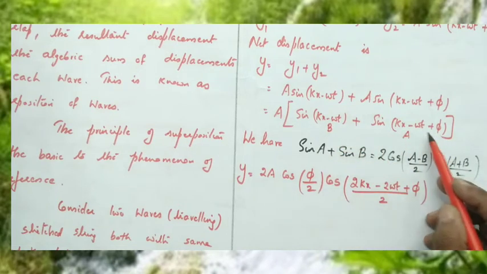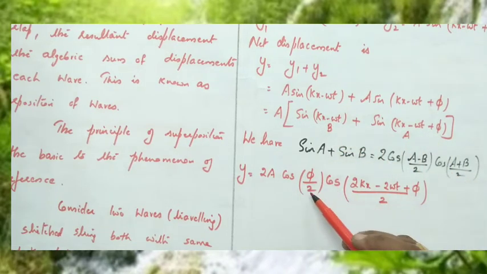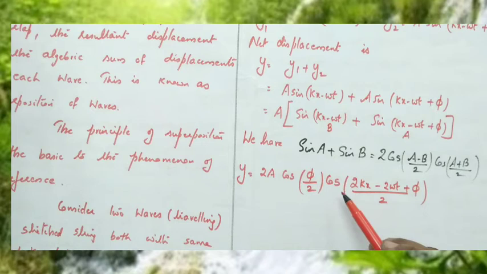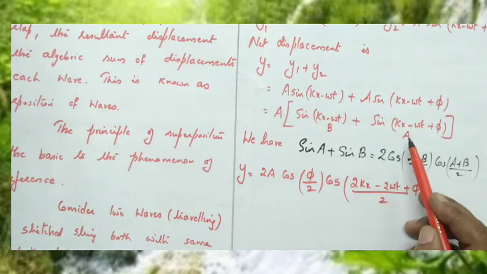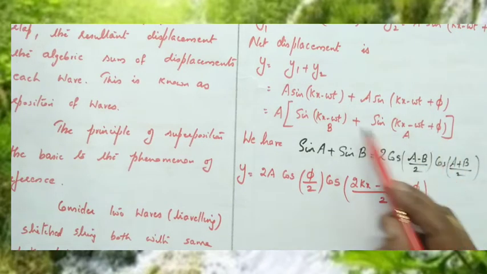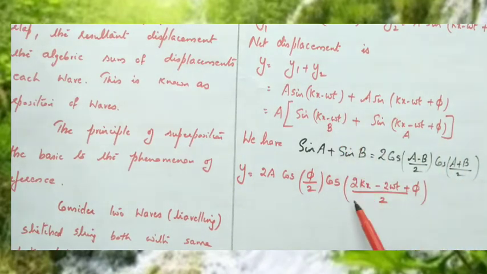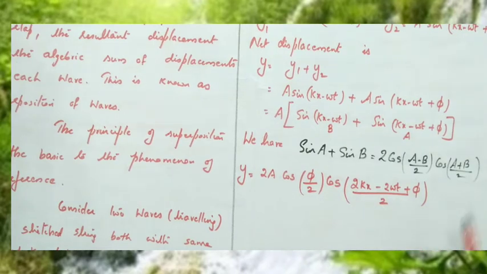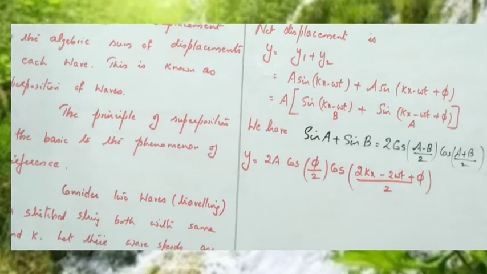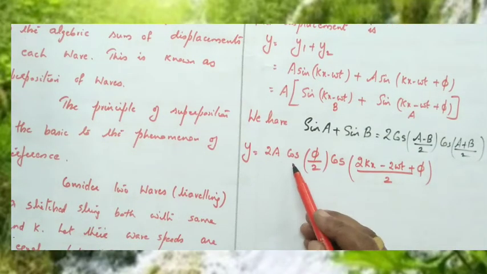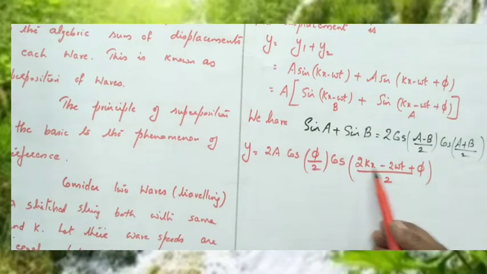After simplification you get cos(phi/2), all other values get cancelled. Then cos((A plus B)/2), where A plus B is kx minus omega t plus phi plus kx minus omega t, so it is cos((2kx minus 2 omega t plus phi)/2). So y equals 2a cos(phi/2) cos((2kx minus 2 omega t plus phi)/2).